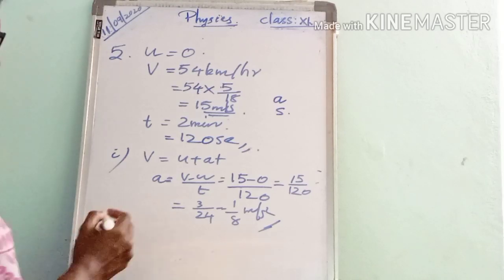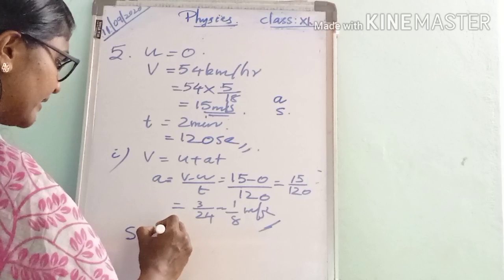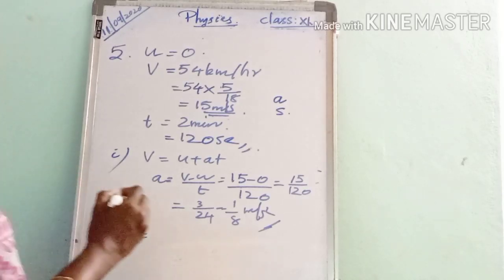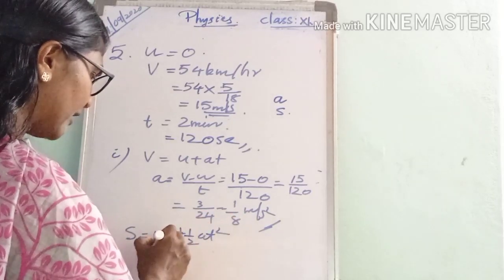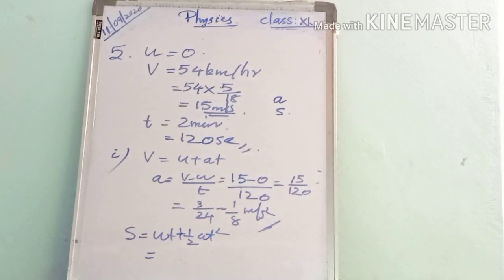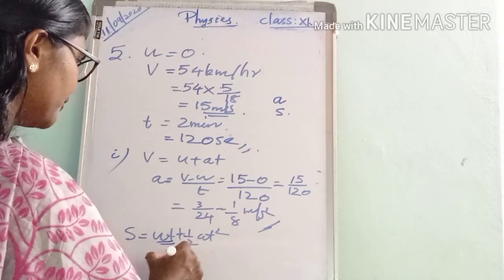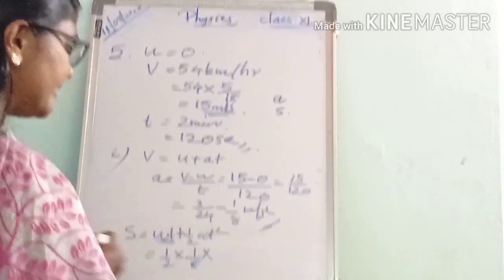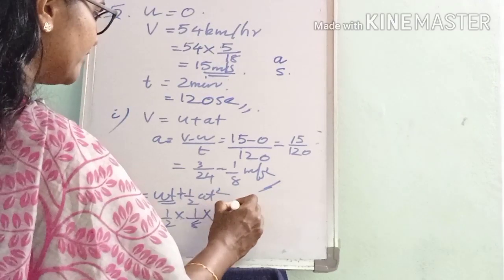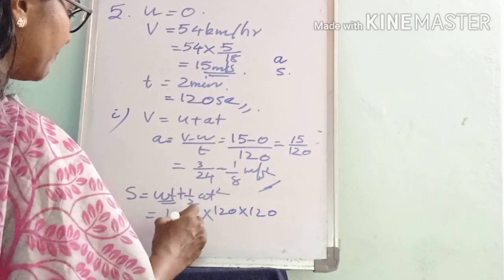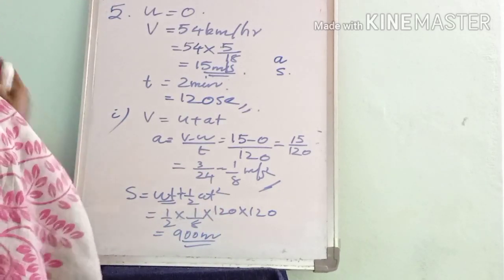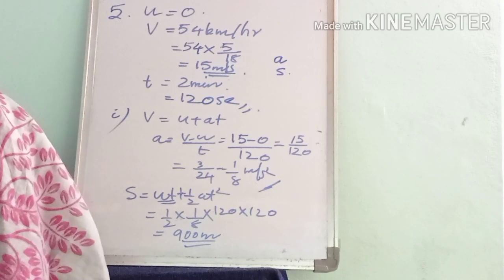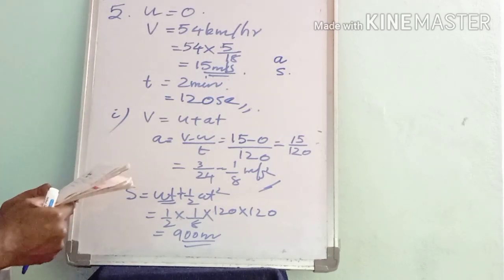That is the acceleration. Next we have to find the distance traveled s. All of you know the equation of distance traveled: s equals ut plus half at squared. u is actually 0, so this term becomes 0. Then half into a, which is 1 by 8, then t squared, which is 120 into 120. By simplifying this, we will get 900 meters. This is the distance traveled by the bus during the time of 2 minutes.